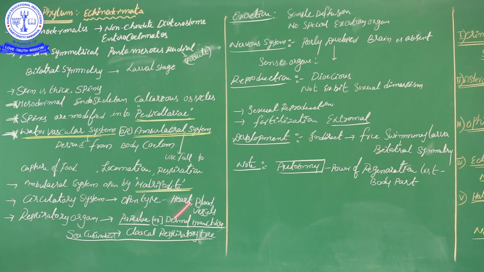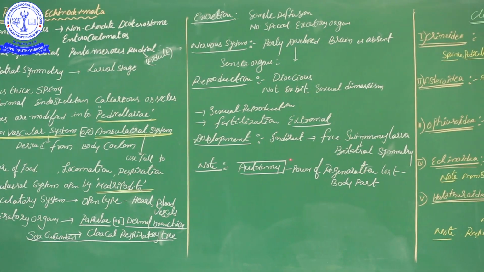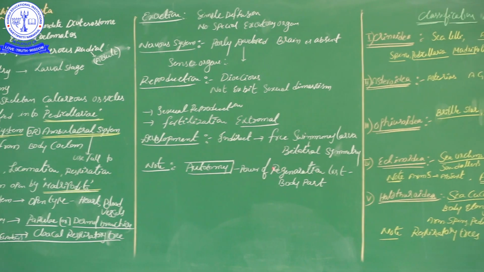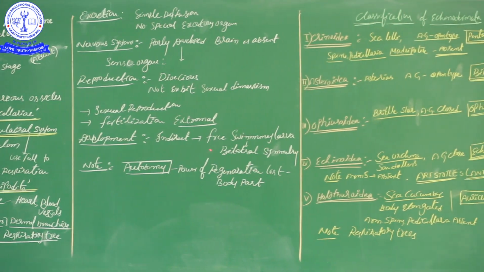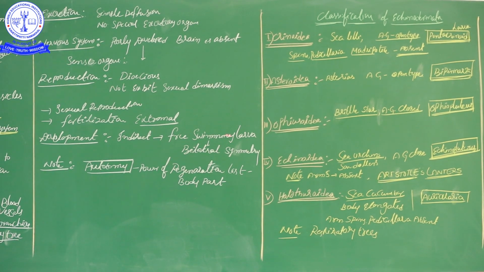Second, what development do they exhibit? Indirect development. During indirect development, several larval forms are there, and these larvae are able to swim, free-swimming larvae. The free-swimming larva exhibits bilateral symmetry. Bilateral symmetry is the advanced character, but these larval stages of bilateral symmetry do not continue in the adult.